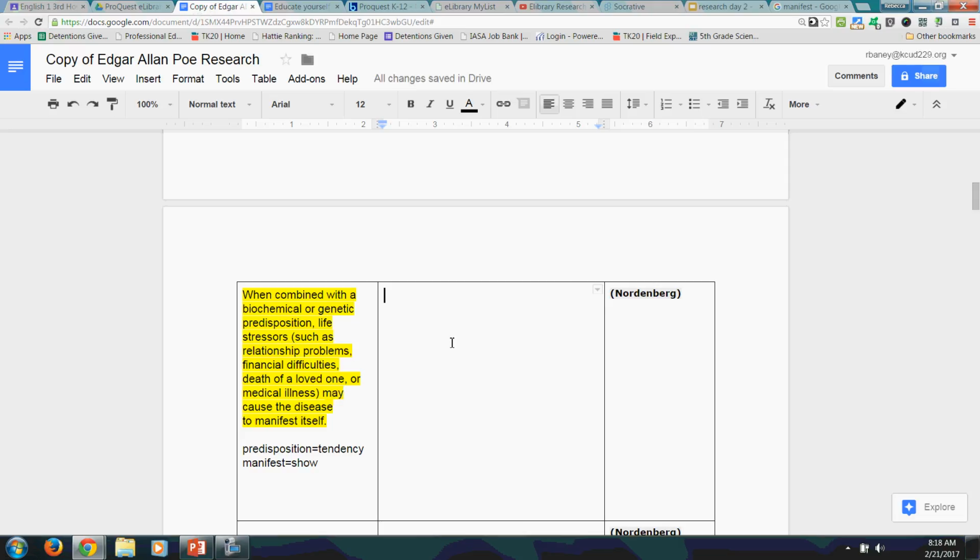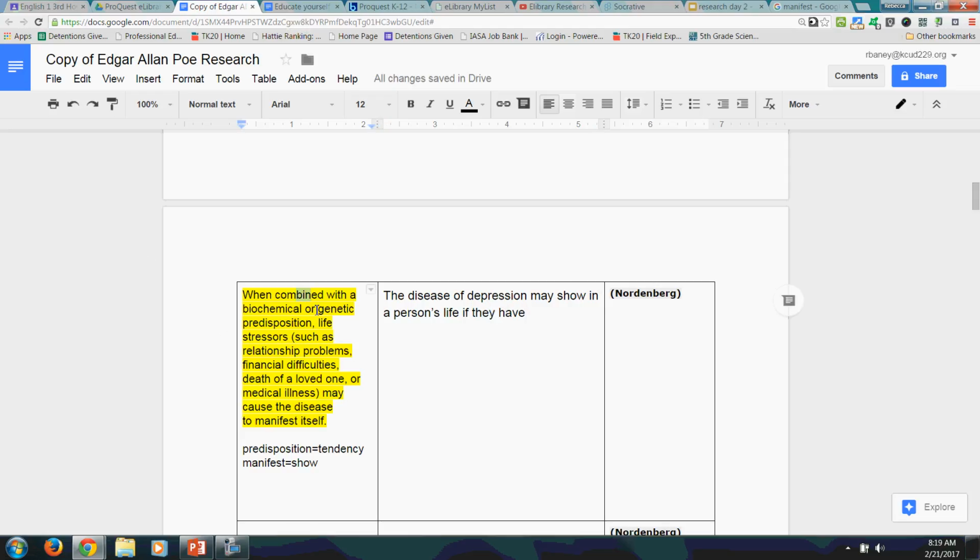Now in my middle box is where I need to put this in my own words. So let's see. I tend to start at the bottom of the quote. So if the quote ends with the disease will manifest itself, then I'm going to start that way so that I get my own word order. I have some of my own words, but now I got to get them in my own word order. So I'm going to say something like the disease of depression may show, instead of manifest, show where? Like show in a person's life. See, I'm adding some of my own words. If they have,